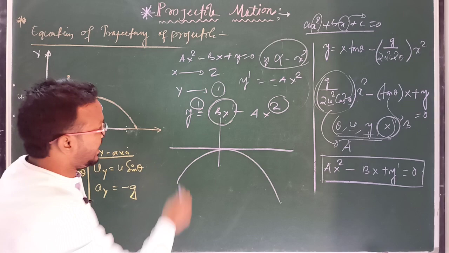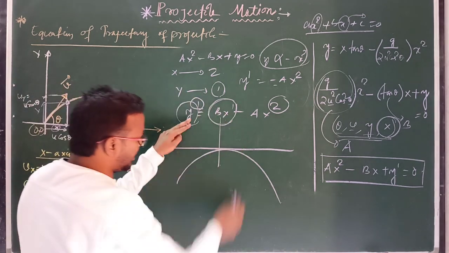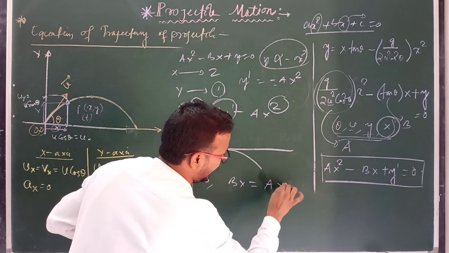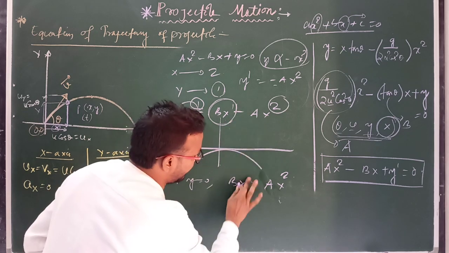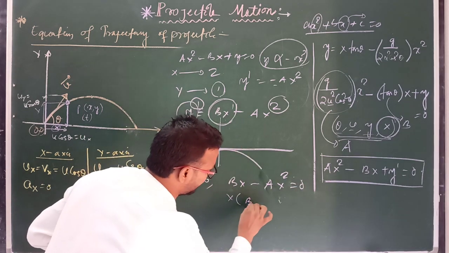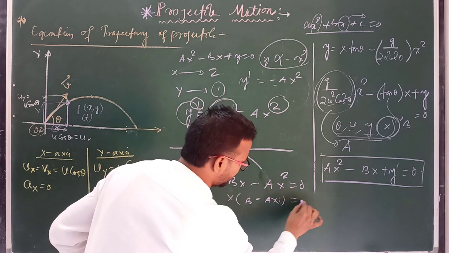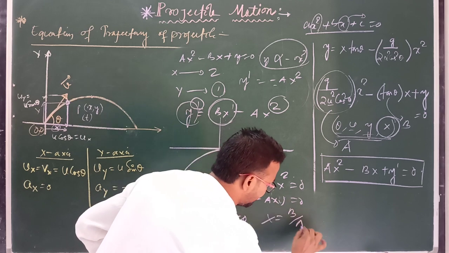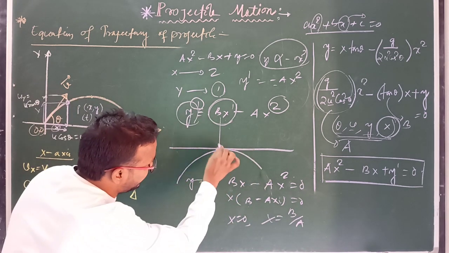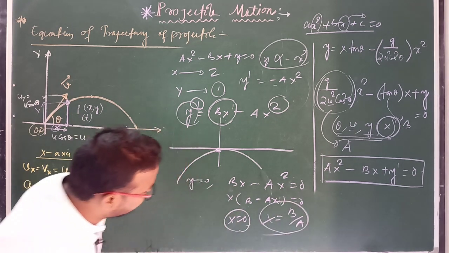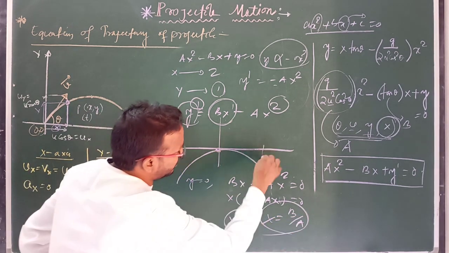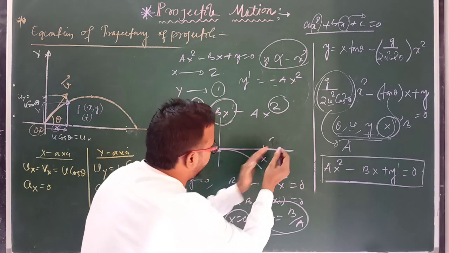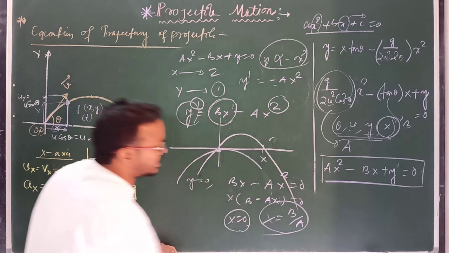If we put y equals 0, then B x equals A x square, or x times (B minus A x) equals 0, so x equals 0, or x equals B by A. Meaning if the value of y is 0, then it cuts two points along the x axis: x equals 0, this point, and x equals B by A, this point. So the graph can be shifted, and the maximum displacement will be here, so we can draw a graph like this.